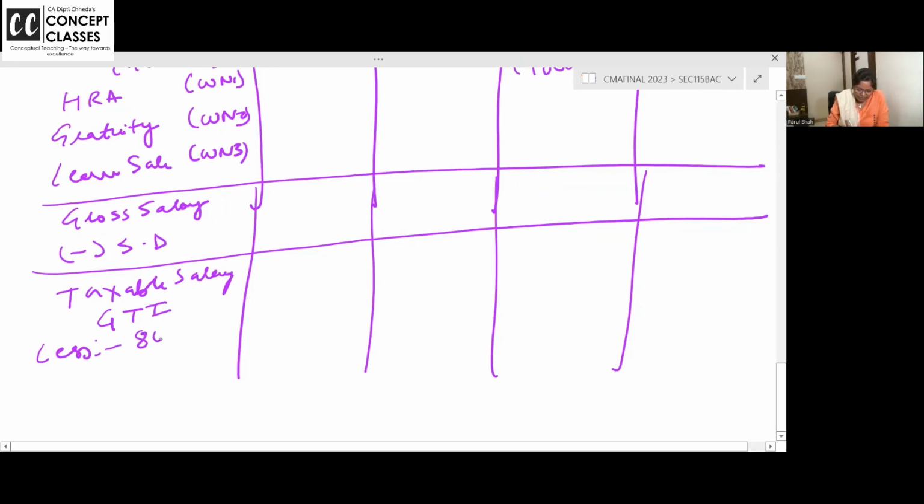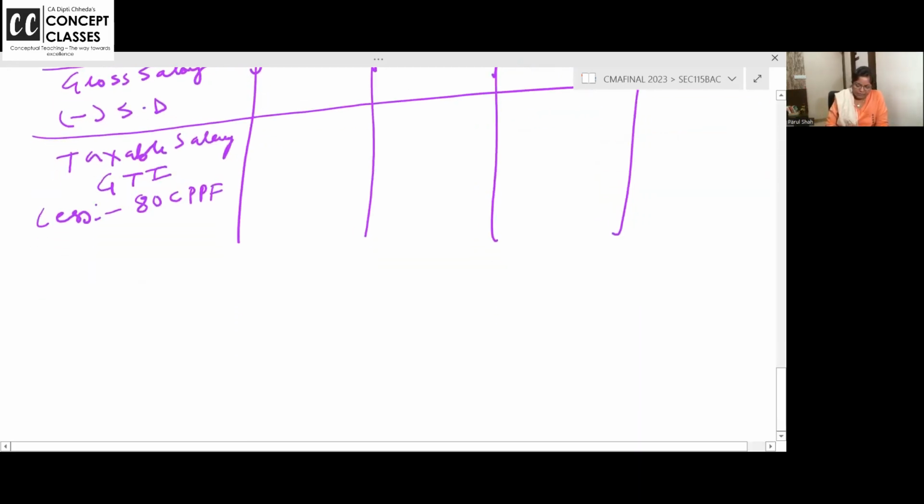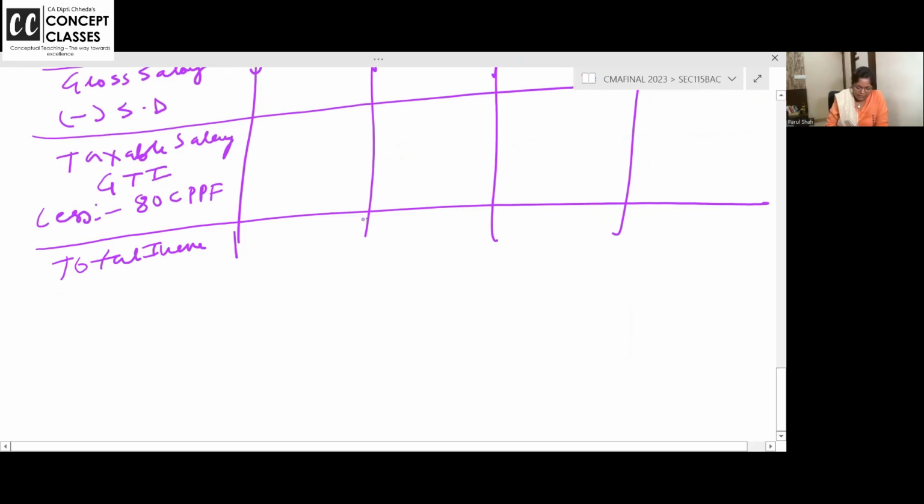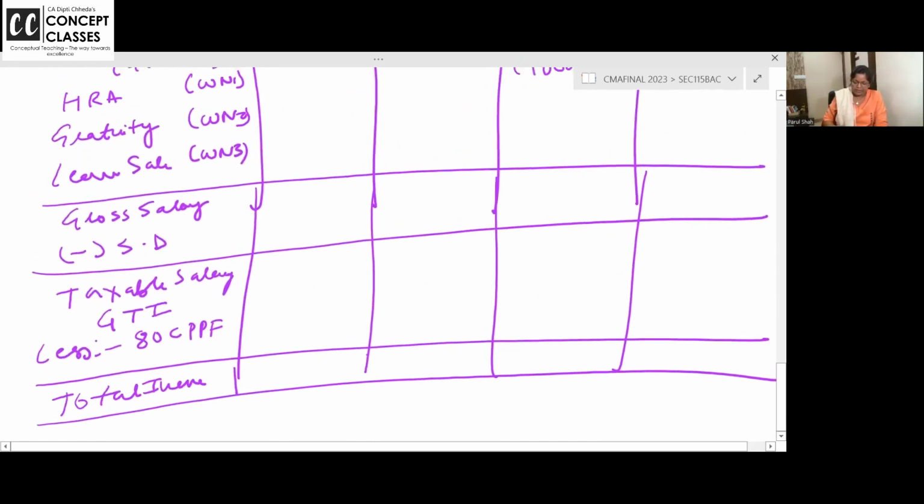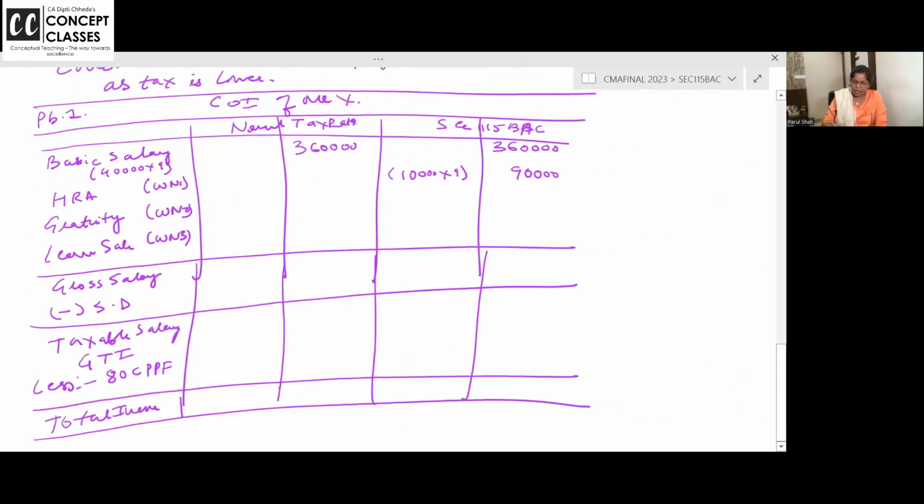And here you will give Chapter VI-A deduction for PPF. You'll not give it there, but here you will give it, 1,50,000. And you will get the total income. And on total income, you have to calculate the tax, which we will do later. Just check if there is any doubt in this format and just make working note 1 for HRA.